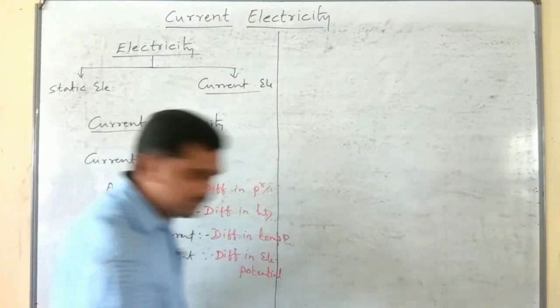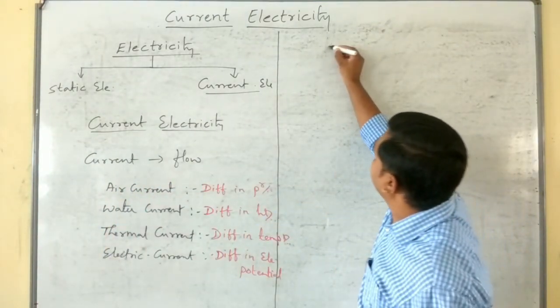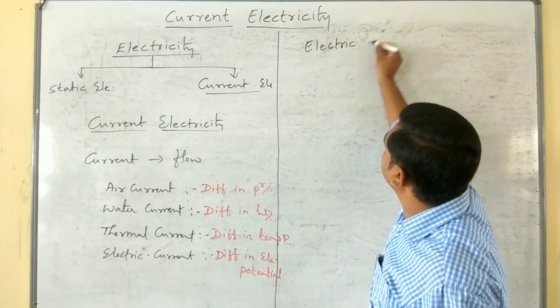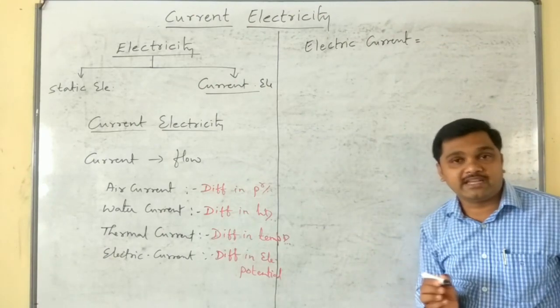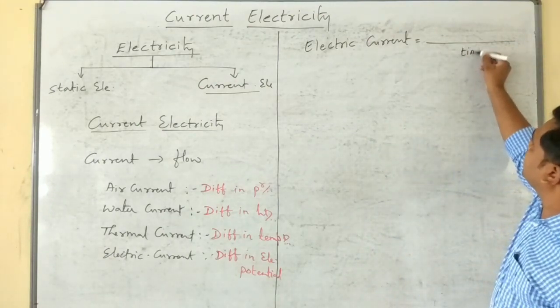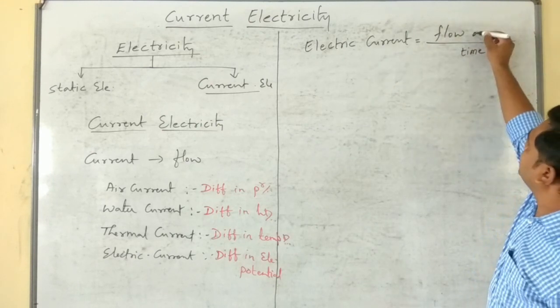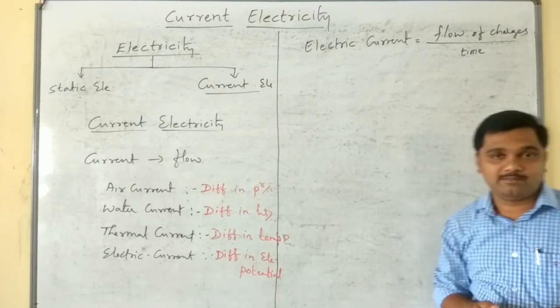Now let's come to the concept of electric current. How do we define electric current? Please remember, the time rate of flow of electric charges is said to be electric current. Flow of charges divided by time.